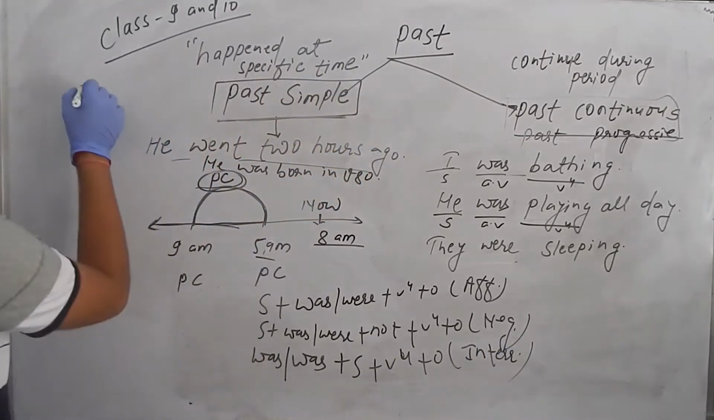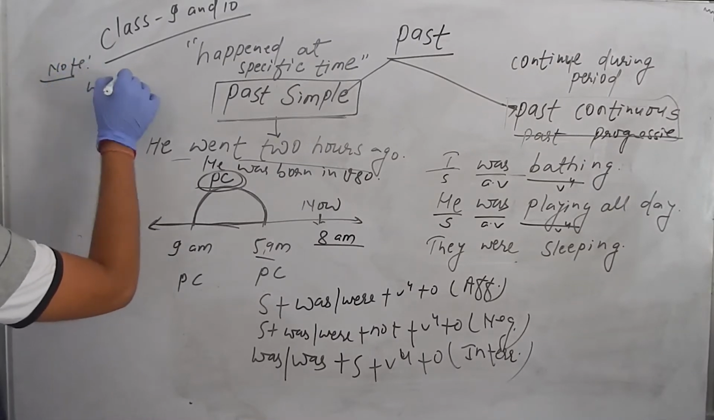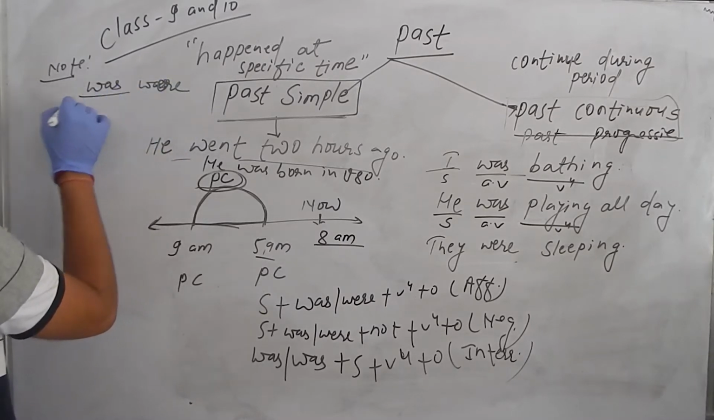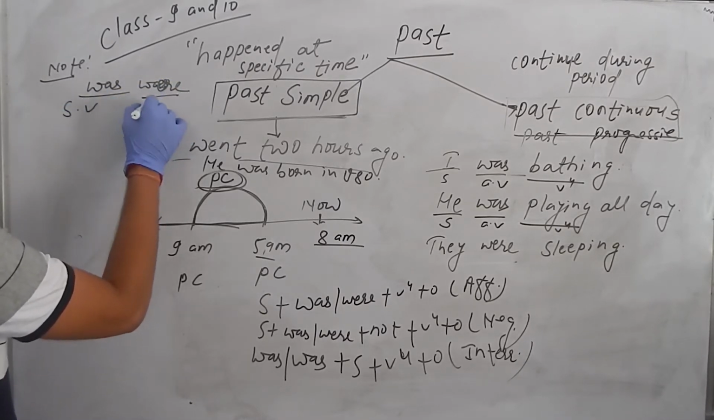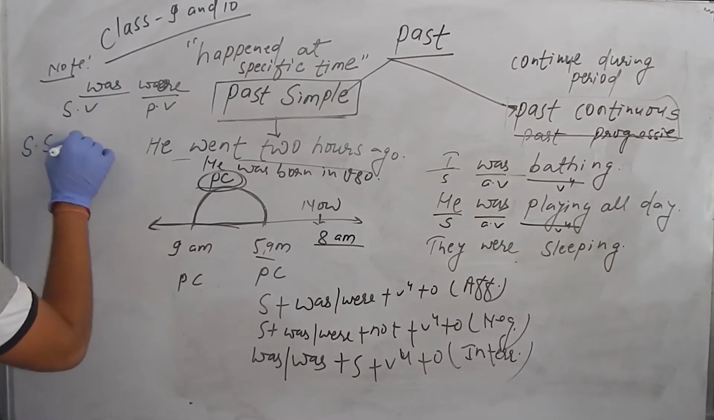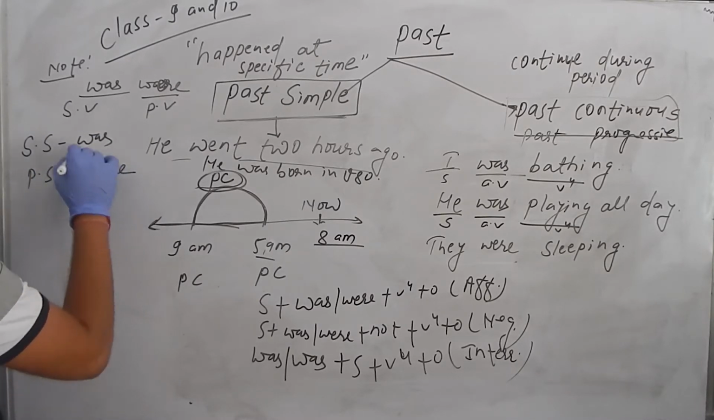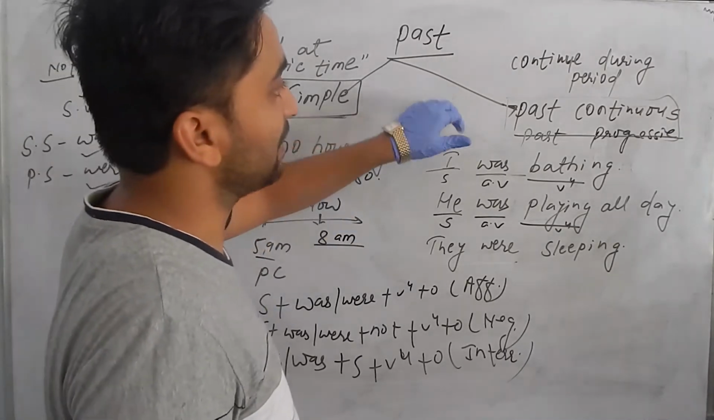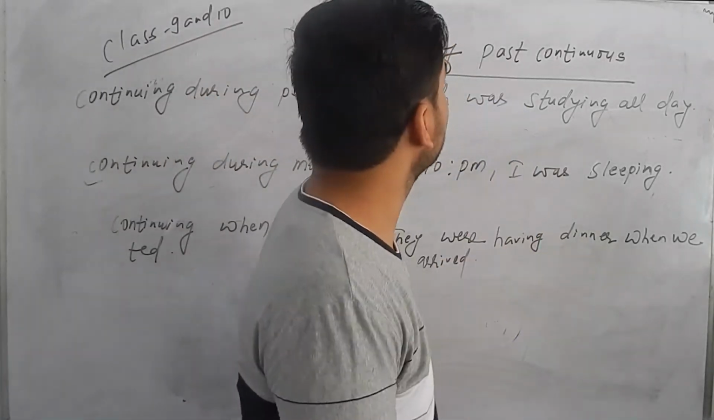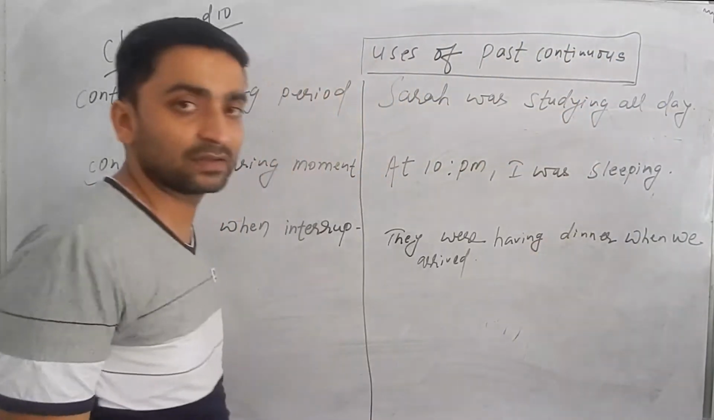One more thing, you can note where to use was and where to use were. We already know that was is a singular verb and were is the plural verb. So was is used with a singular subject, and with a plural subject were is used. Now let's see the uses of the past continuous tense.